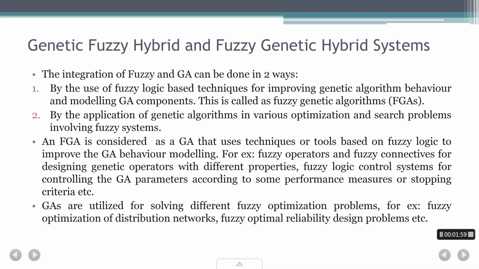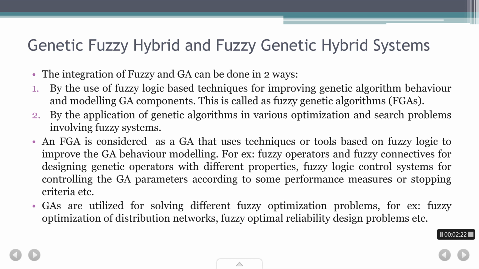So to improve their performance, we're going to use GA inside the fuzzy system, and we do whatever optimization and search problems are required. We involve GA into the fuzzy systems in that case. So these are the two ways how your hybrid system of GA and fuzzy can be done.